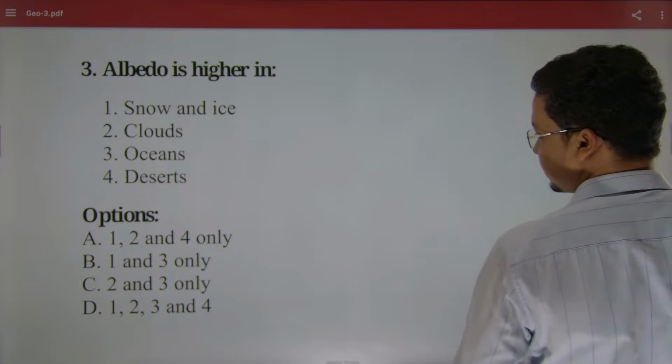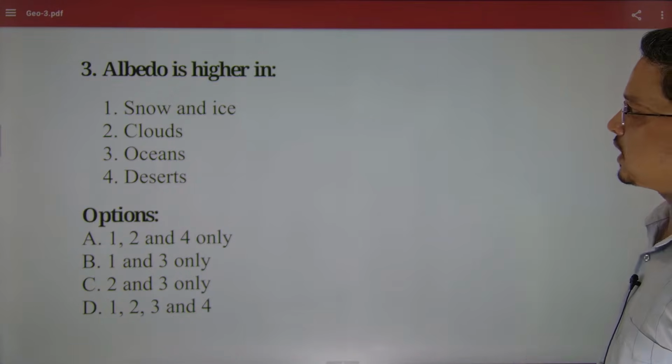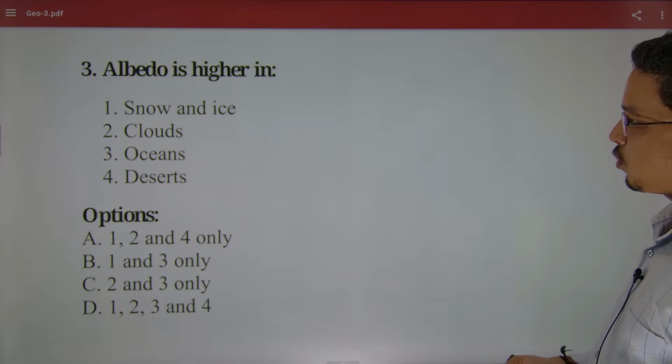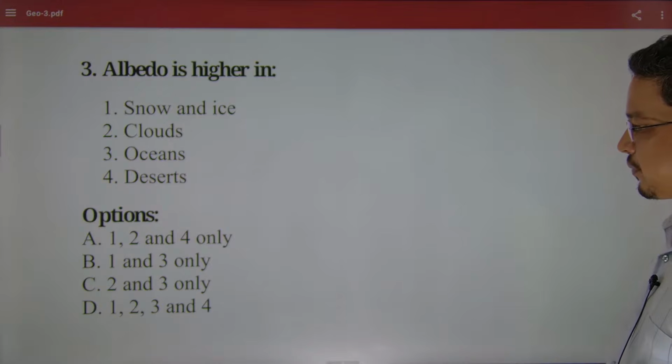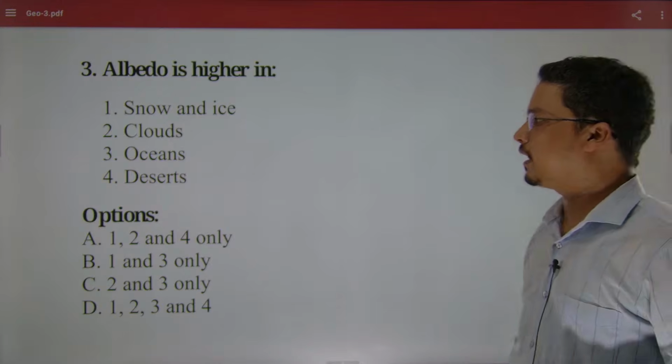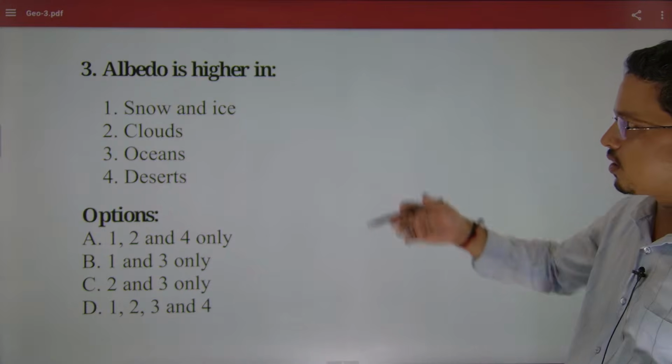Now tell me, albedo is the highest in what? Snow, ice, cloud, ocean, desert, where? Albedo is higher in what? Where will it be the highest?